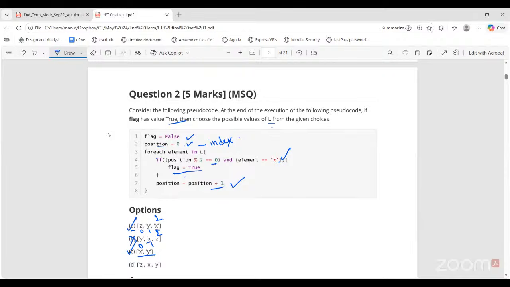Same logic for option D, position 1. This will not work. This is clear, I think, for everyone, right? Yes, ma'am.